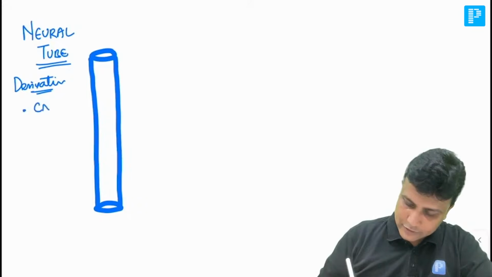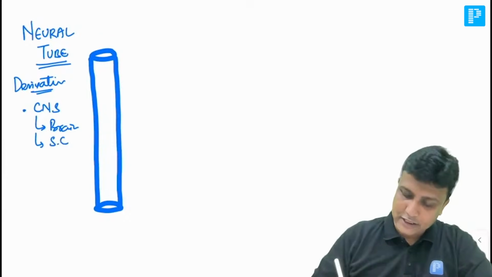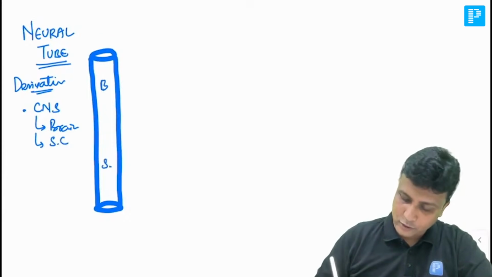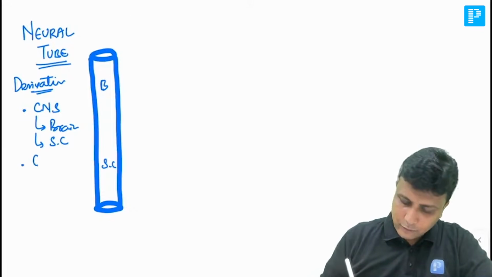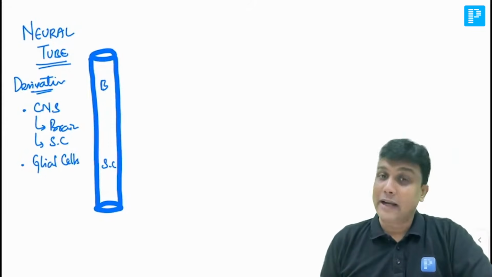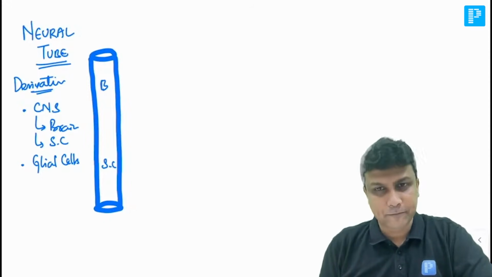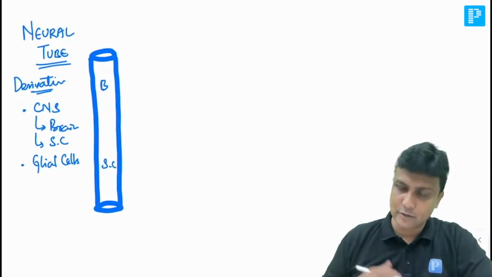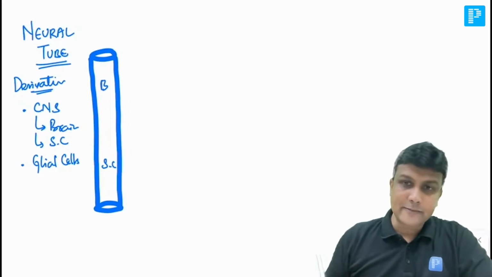Number one, it is the one which is going to form the central nervous system. Central nervous system will include your brain as well as the spinal cord. So the cranial part, upper part, is going to form the brain and the caudal part is going to form the spinal cord. And it is going to form all the glial cells also, the supporting cells. You must have read this in your school days. Oligodendrocytes, microglial cells, astrocytes, all the supporting cells are derived from here only. Okay, except the Schwann cells. Schwann cells form separately from neural crest cells. Fine. So it is going to form your brain and spinal cord.